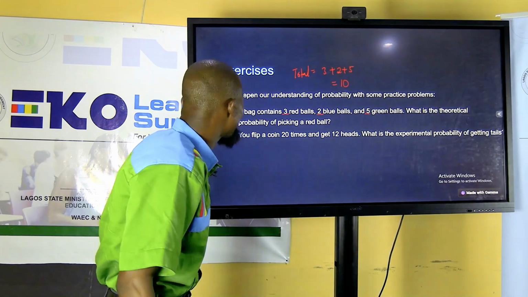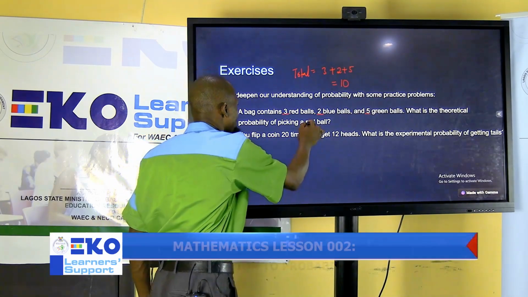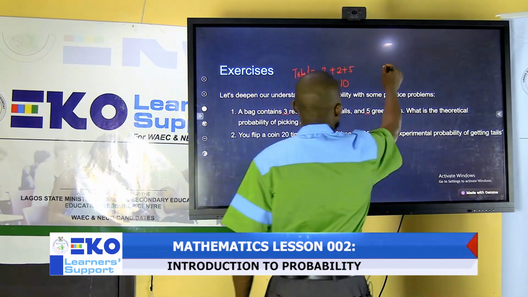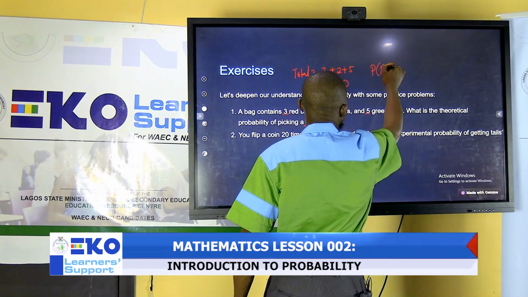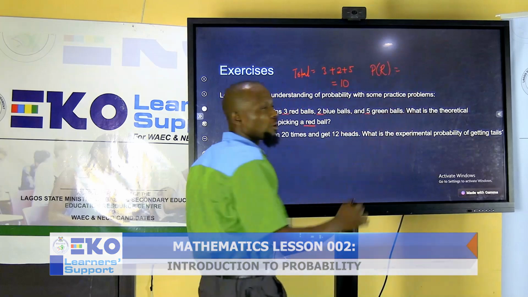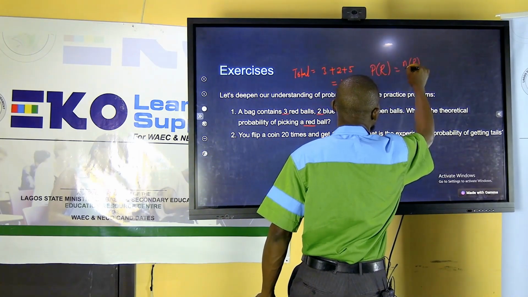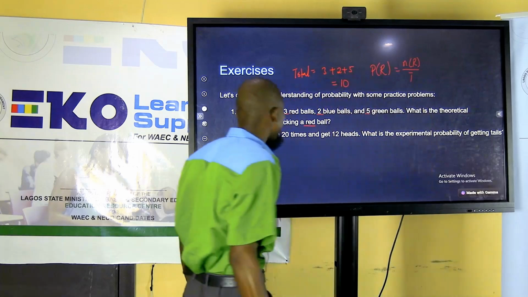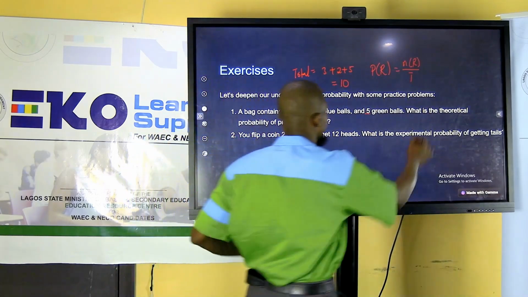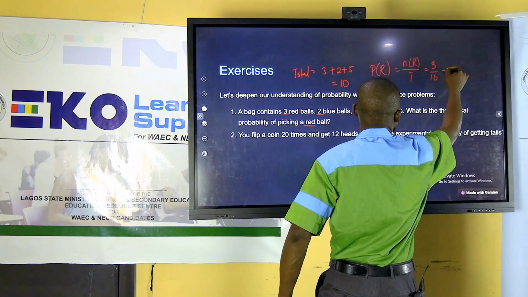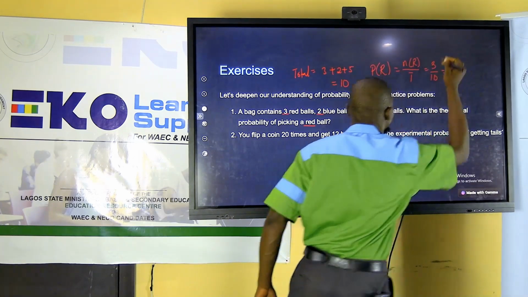So what's the probability of picking a red ball? The probability of picking a red will be the number of red over the total. How many red do we have? 3 red balls out of 10. That's 3 over 10, which is the same as 0.3.